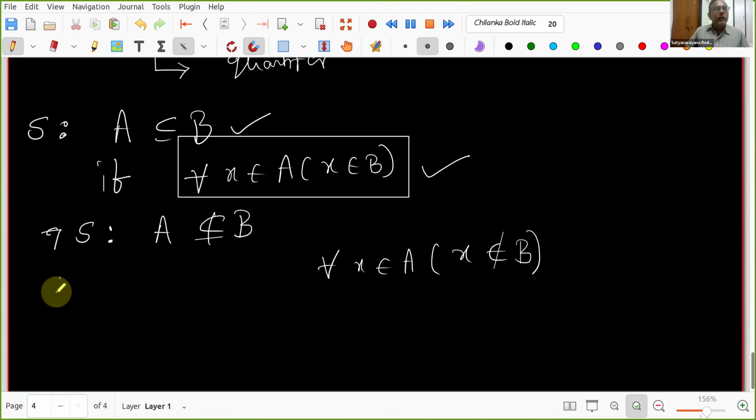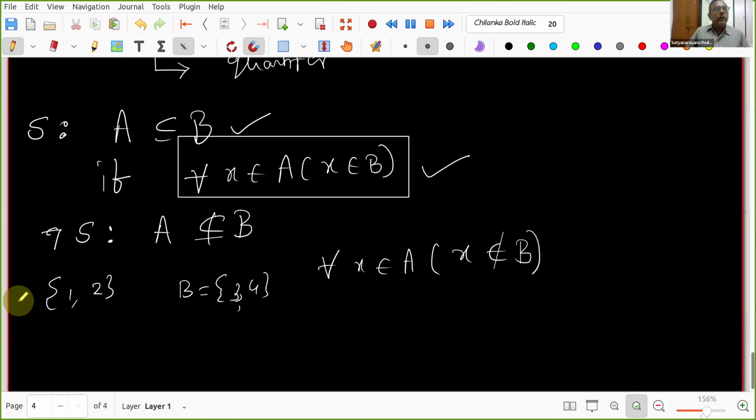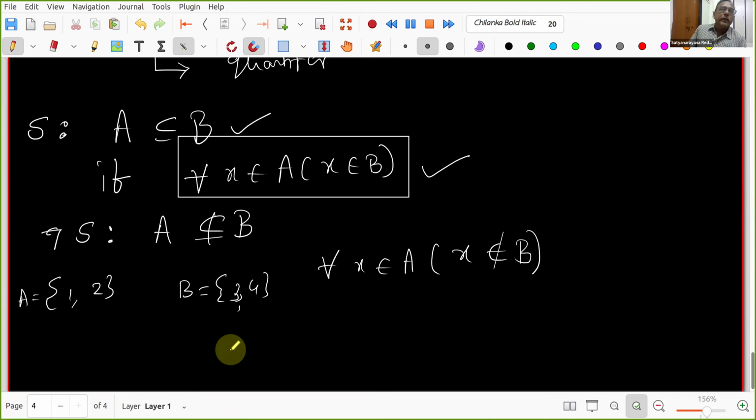See, for example, I take A equal to 1, 2 and B equal to 3, 4. It is not a subset. But you are not happy with this way of writing, right? Why? That also we need to think about. I'll get back.